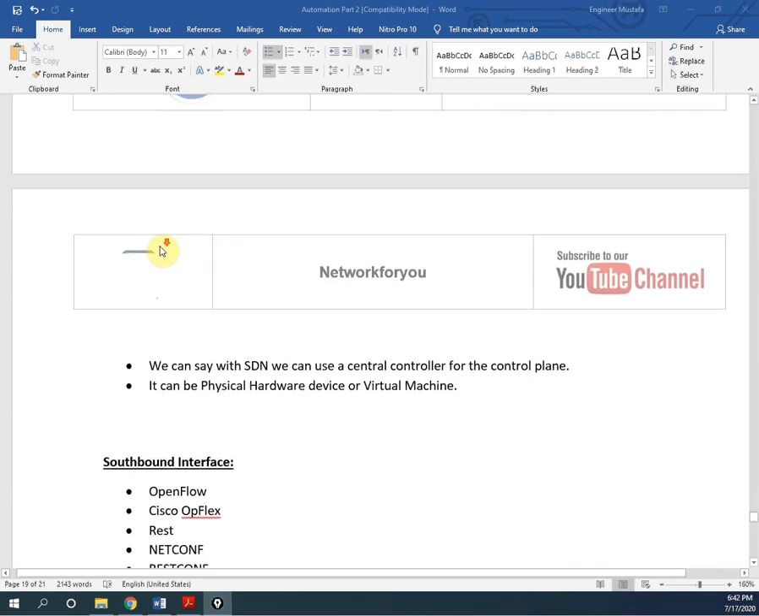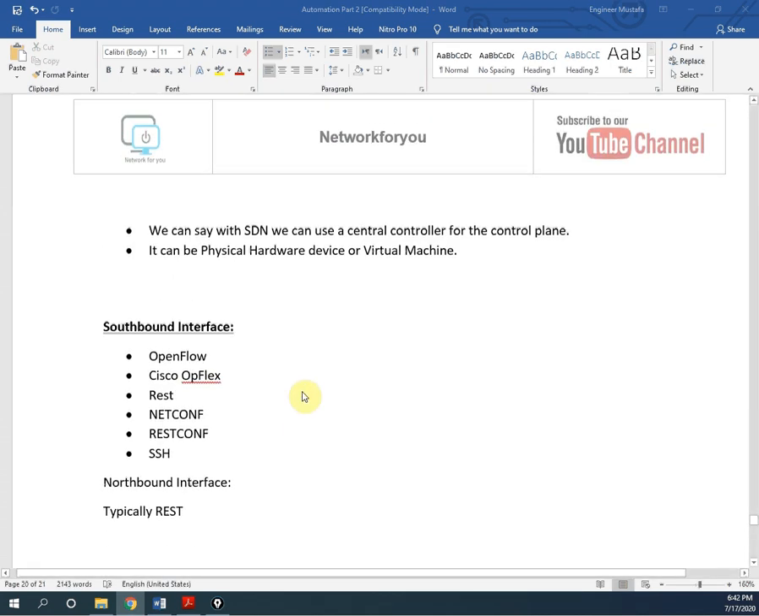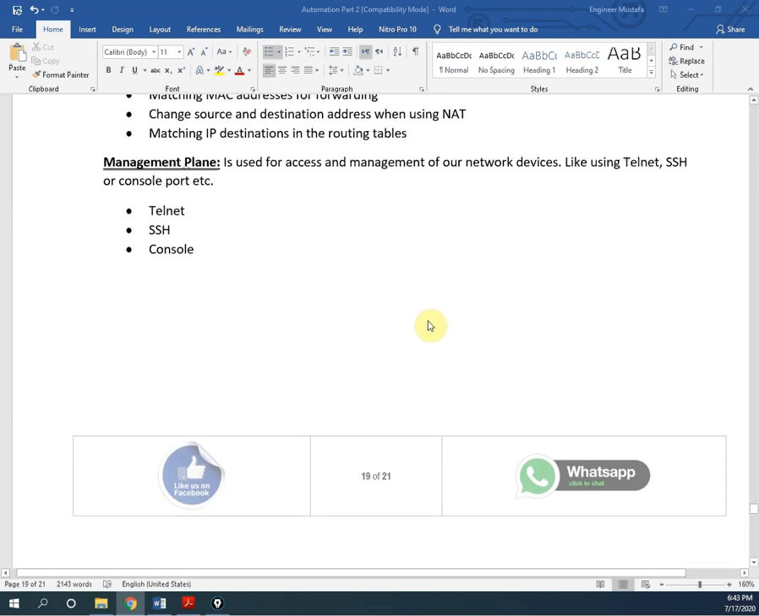So in SDN, what we are doing is removing the control plane from the routers and switches and keeping it separately. That is, we have a centralized control plane. Okay, so we are doing that in SDN. But before doing that, we are going to compare the traditional network with the controller-based network. Before that, let me draw one diagram to show you how the data plane and control plane look, just to give you an idea.